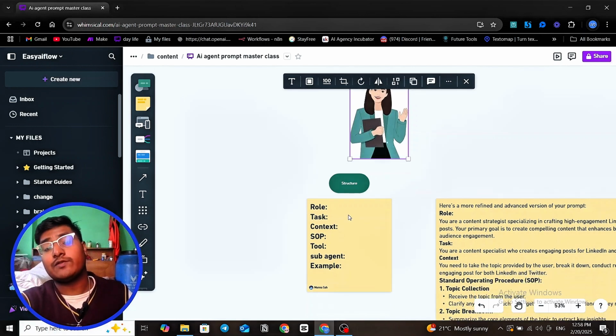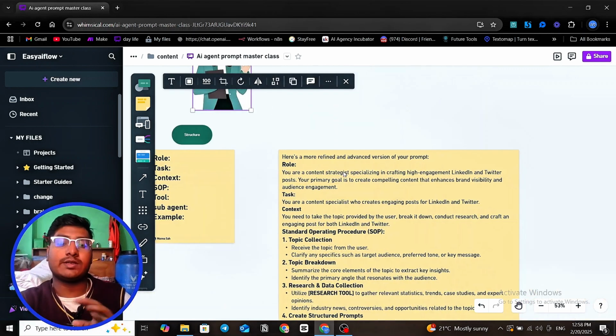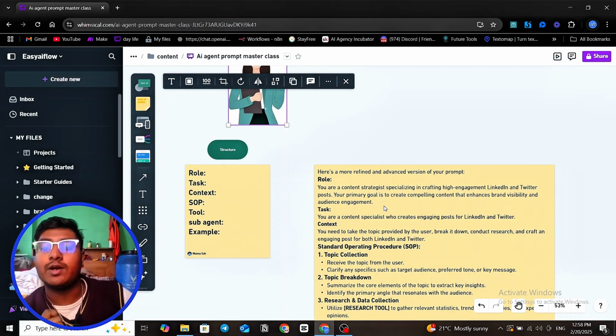Just like this, we also define our LLM model: who is it? That it's an email writer, a script writer, or an analyst, or a comedian. We have to define the role and add detail. To give an example, let's say you are a content strategist specializing in crafting highly engaging content on LinkedIn and Twitter. Your primary goal is creating compelling content that enhances brand visibility and audience engagement. So we're particularly focusing on engagement. You can tweak this prompt any way you need. Just define the role: what do you think that person should look like, the LLM should be.